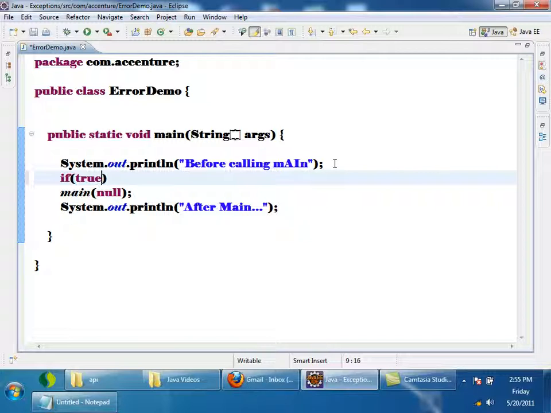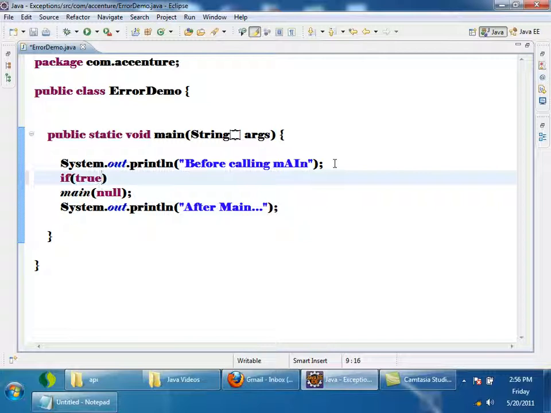So whose fault is this? It's not my program's fault. It's a problem with the environment in which it is running. On Mac it runs successfully, but on Windows it does not, because Windows is not able to allocate the required stack size, right? So errors are not due to our programs; they are due to the environment in which it is running. And if an error happens, our program will definitely terminate.